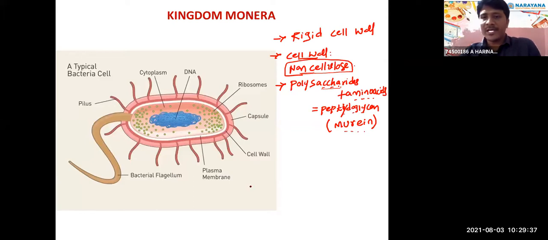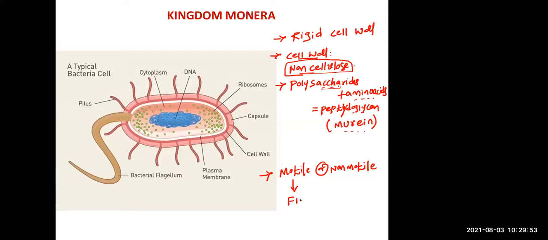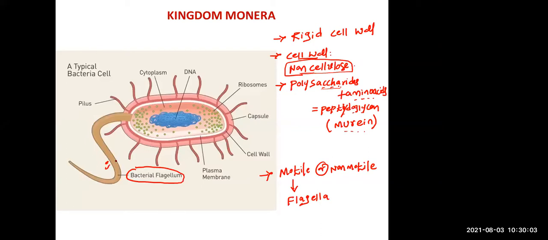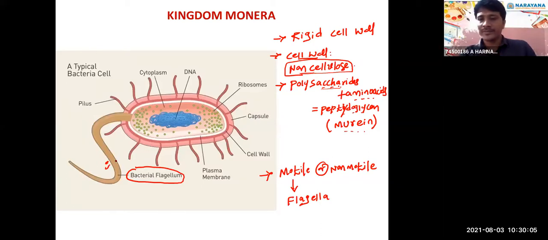Bacteria may be motile or non-motile. If it is motile, what is present? Flagella. Flagella is present. This one is the flagella, the long one, an elongated, tube-like structure. So these are about the cell wall of bacteria.